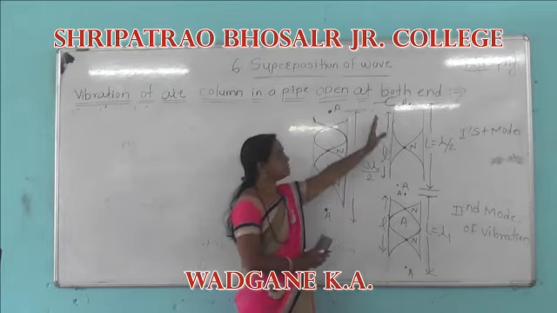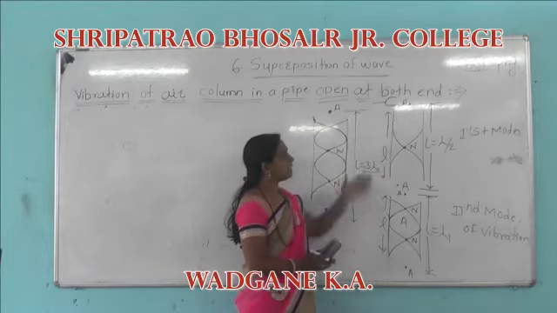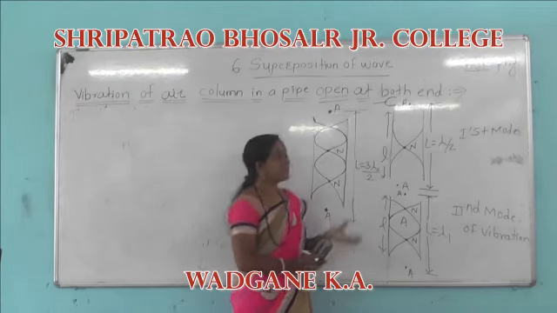Then the sound wave travels through the open end of the tube.